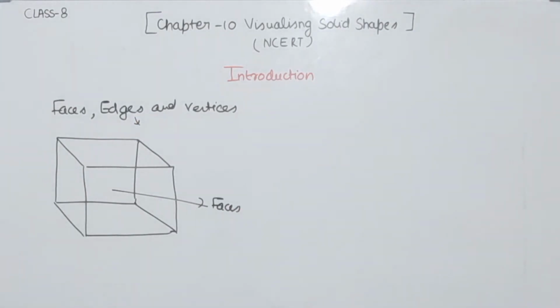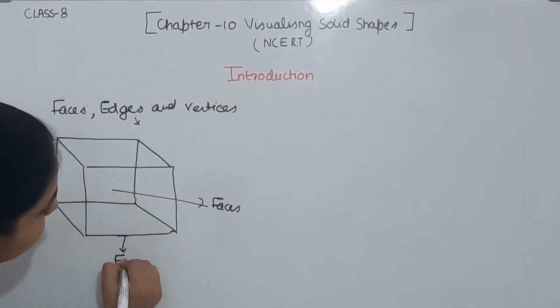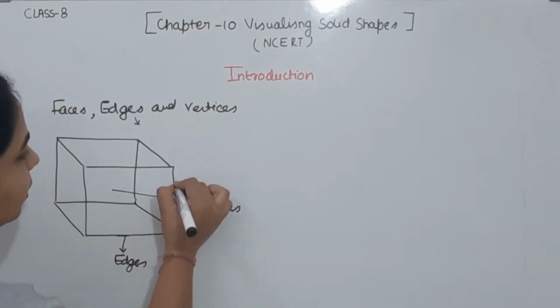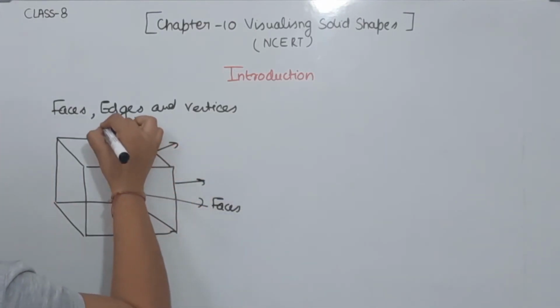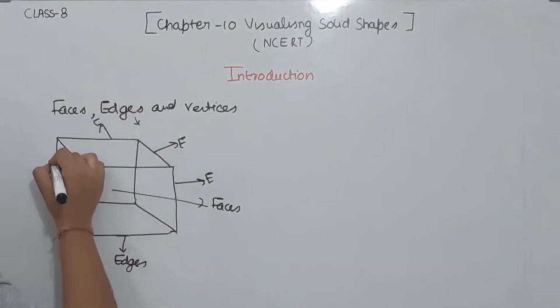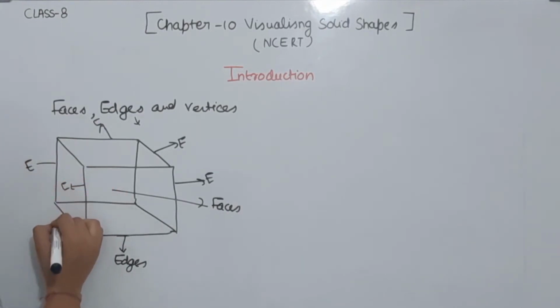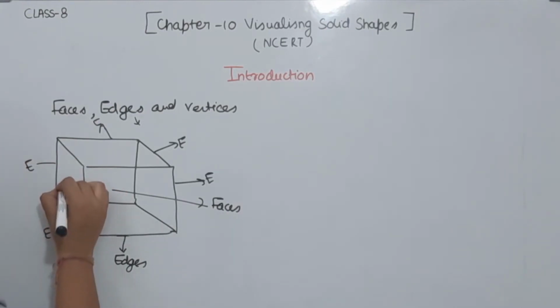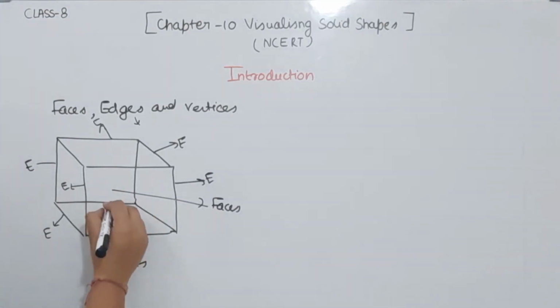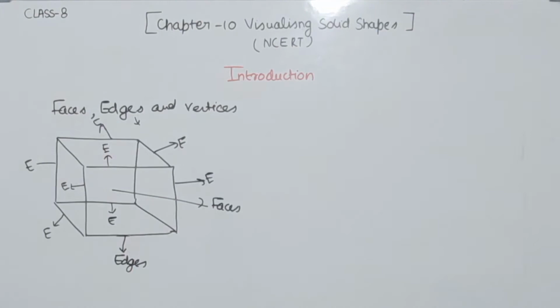Now comes to the next, the edges. Edges are the sides. This one, this one, this one, this one. These are the edges of any shape. This one is the cube. So these are the edges of the cube. This is the face.